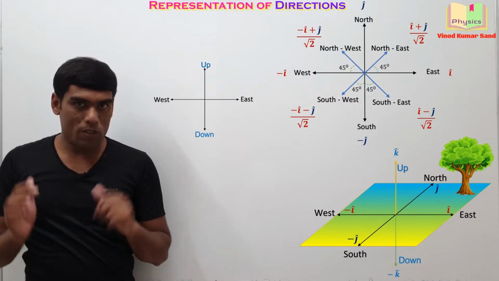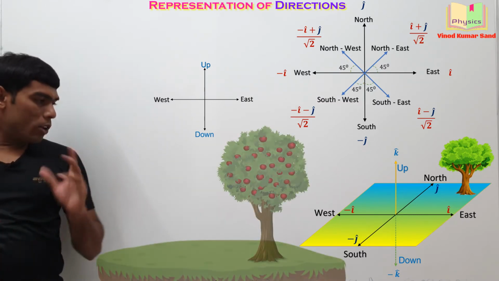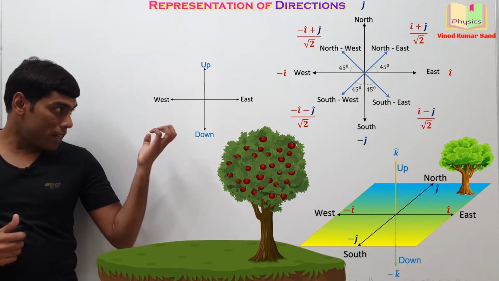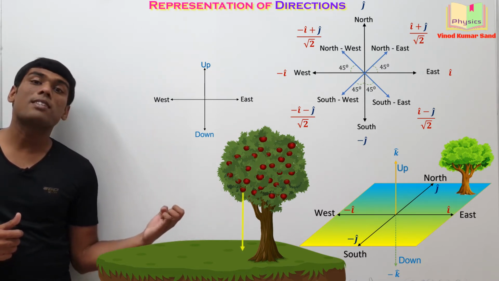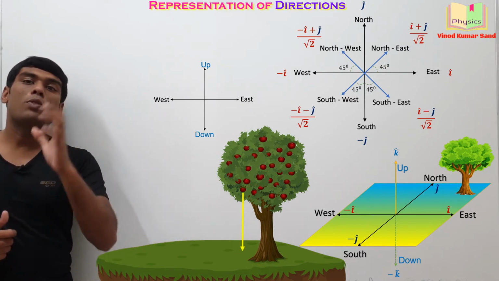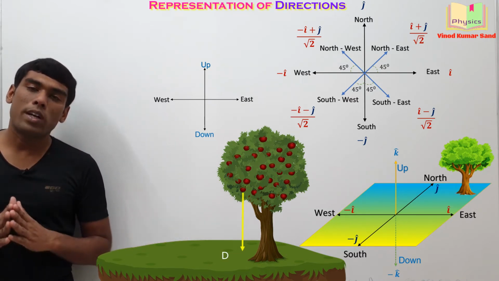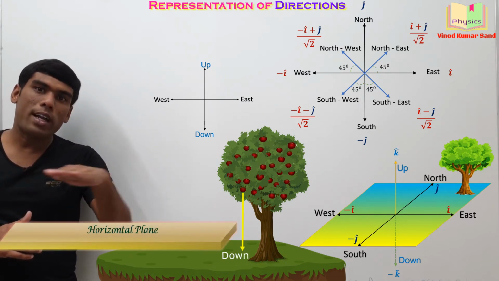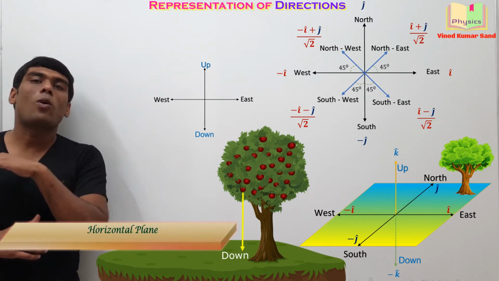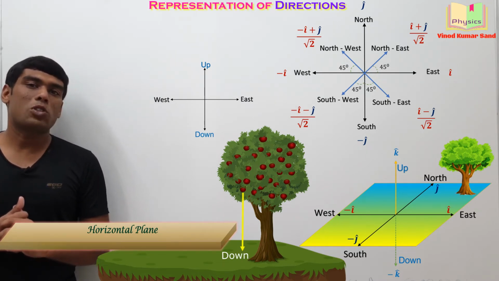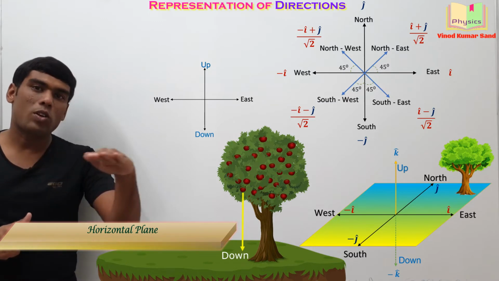Getting my point? Okay. Another important thing, the earth attracts everything towards its center. So that direction is always taken as the downward direction, and perpendicular to the downward direction we will have the horizontal plane. Sometimes you will get the language in the question, there is a horizontal plane.